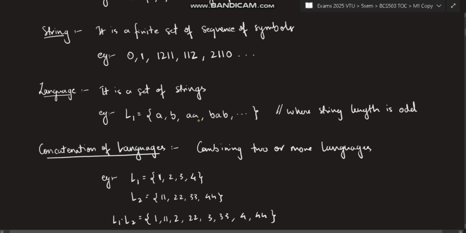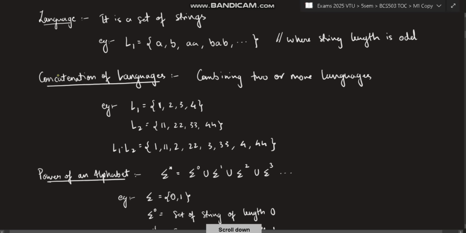Okay. For example, A, B, A, B, A, B, where string length is odd. So this is all the strings where the string length is odd. Okay. But A is not odd. So forgive me for that. But the language means a set of strings collected together.